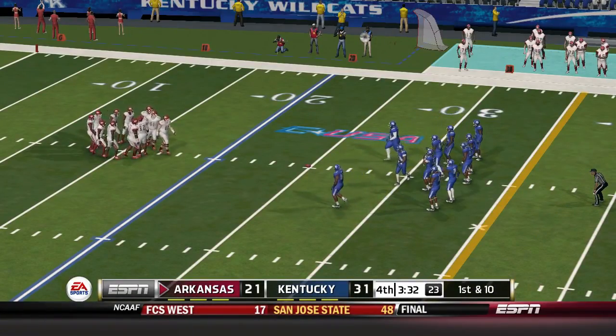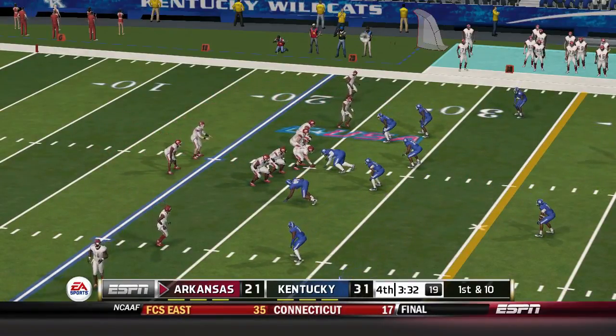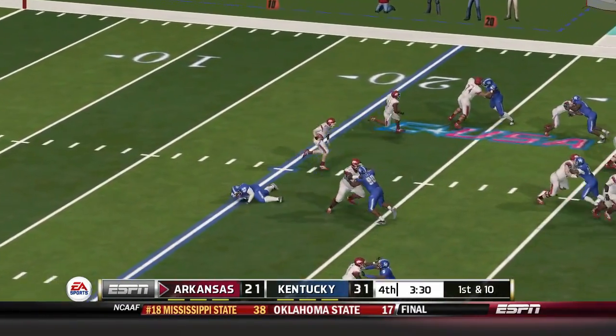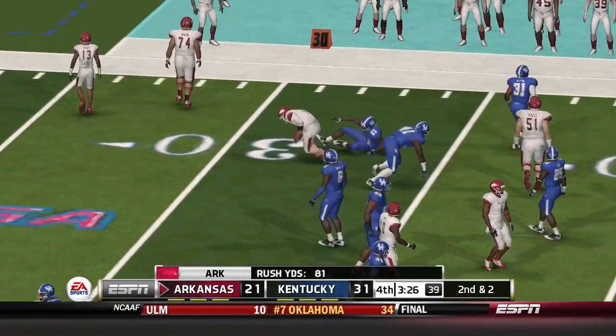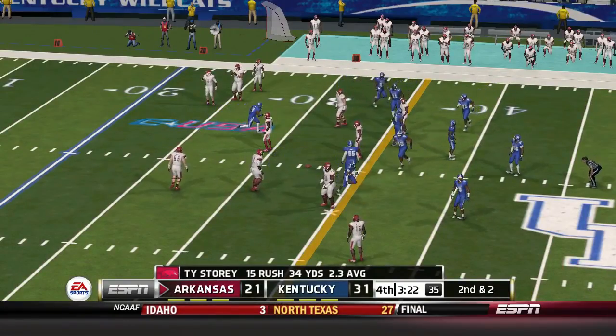Their last drive resulted in a punt, so let's see if they can put together something a little more promising here. Nice run, and he's brought down. That's good for a gain of 7 yards. That makes it 2nd and 2.